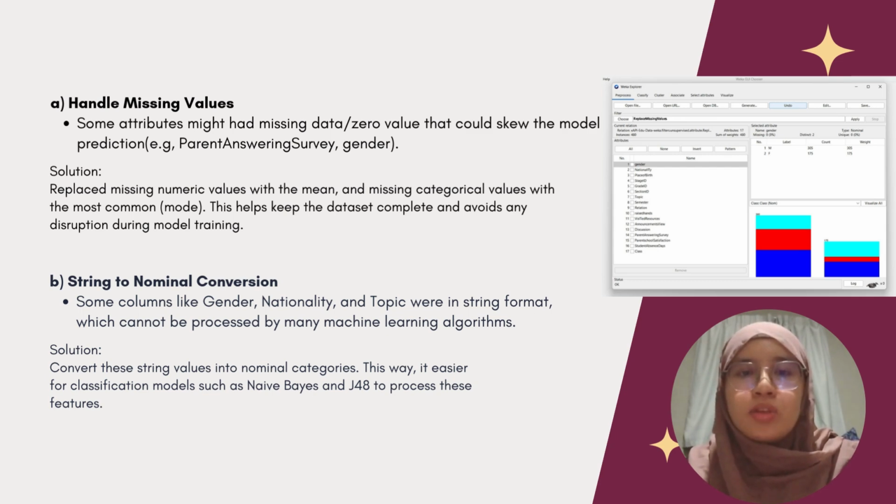Second is the string to nominal conversion. Some columns such as gender, nationality, and topic in our dataset were in string format, which many machine learning algorithms cannot process. So, to address this, we convert these string values into nominal categories. It makes it easier for the classification model to handle the categorical data and improves the model's ability to make accurate predictions.